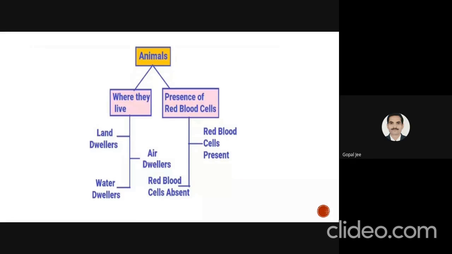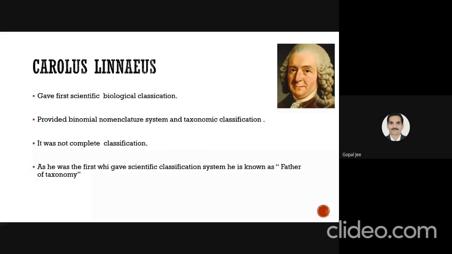Then after Aristotle, Carl Linnaeus came. He gave the first scientific biological classification, providing the binomial nomenclature system and taxonomic classification. In binomial nomenclature, we have to write any scientific name using genus and species. It was not a complete classification yet, as he was the first who gave a scientific classification system. He is known as the father of taxonomy.